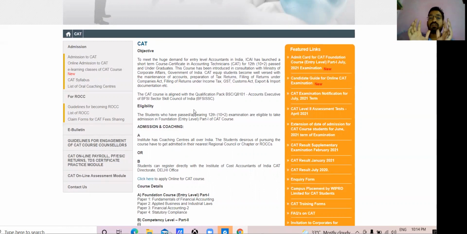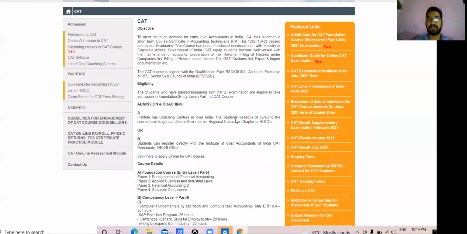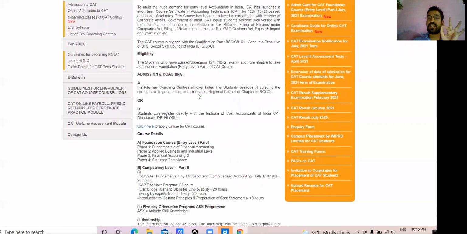My suggestion is that after completing CAT, you can start a job, and along with the job, you can also pursue the full time CMA course, in which you will get foundation exemptions. On eligibility, if you have completed the 12th, or you are in graduation first year, second year, third year, any level, you can take admission. Online admission is possible, and offline too, but my suggestion is online, to save your time, traveling time and cost.